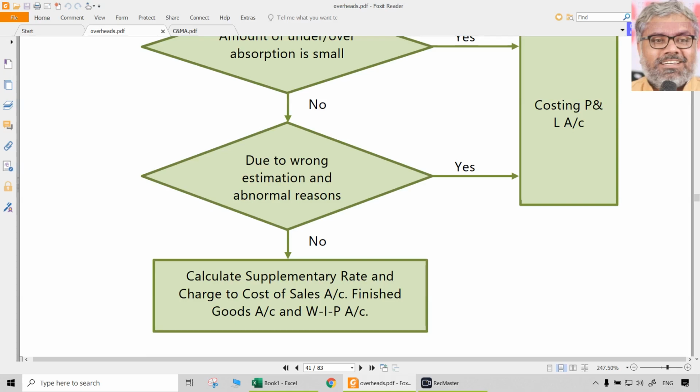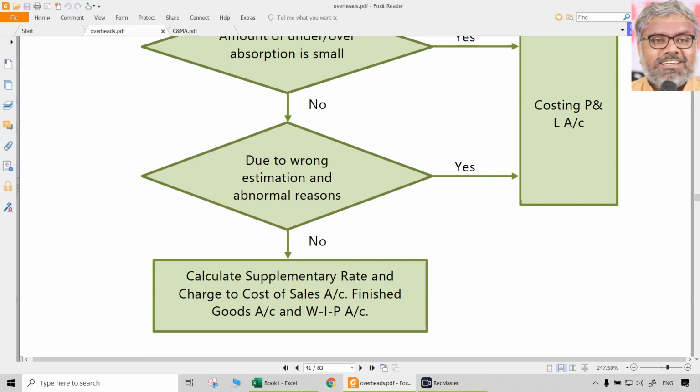Let us say the overheads were under absorbed, meaning the actual cost is more than the absorbed cost. What we absorbed is less, what we really incurred is more. So the difference amount now has to be charged. Where does it have to be charged? It has to be charged to three different places, naturally.